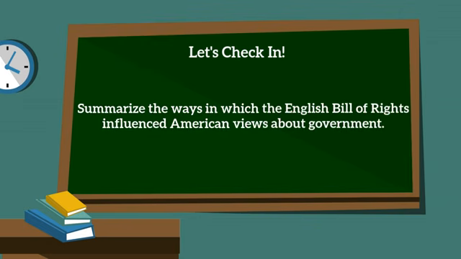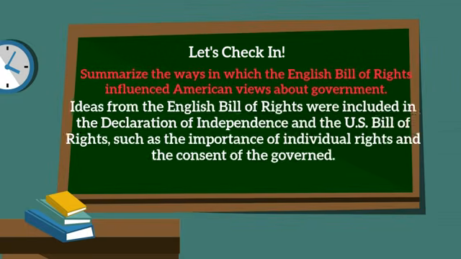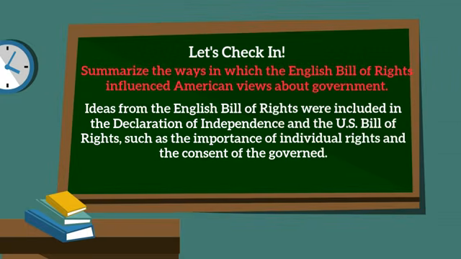Let's check in. Try to answer the following in your own words. Summarize the ways in which the English Bill of Rights influenced American views about government. Ideas from the English Bill of Rights were included in the Declaration of Independence and the U.S. Bill of Rights, such as the importance of individual rights and the consent of the governed.